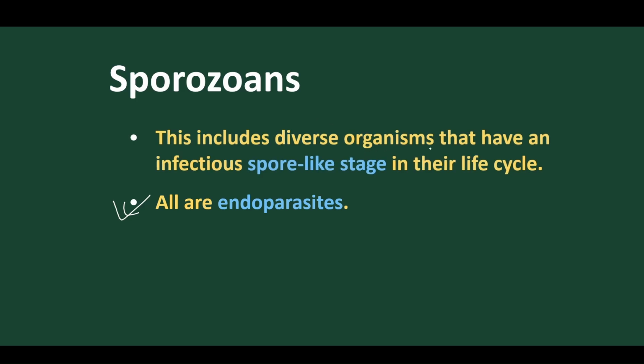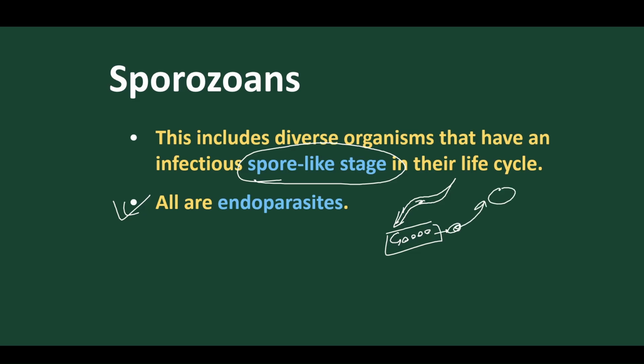Now let's move to the last protozoans, called Sporozoans, and these are normally endoparasites. They include diverse organisms that produce spore-like forms, such as the malaria parasite. They produce spindle-shaped spores, and these spores enter the human body. Inside the body they develop into different types of spores, and then into gametes, and these gametes enter the mosquito body, where they again form spores, and this is how the life cycle takes place. So with the help of spores they infect humans, causing the disease called malaria.